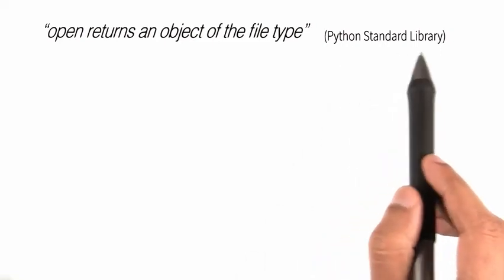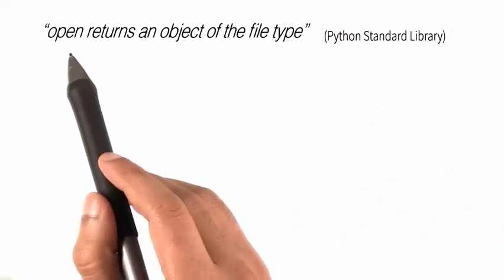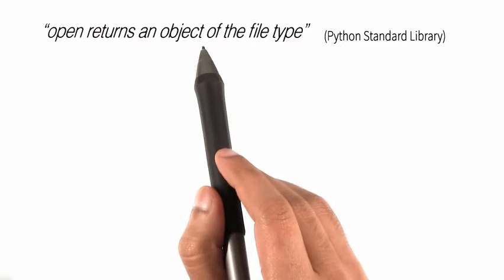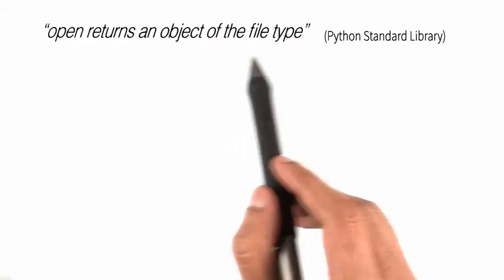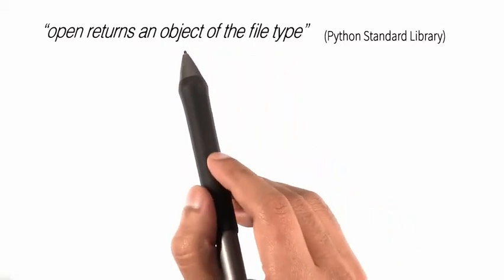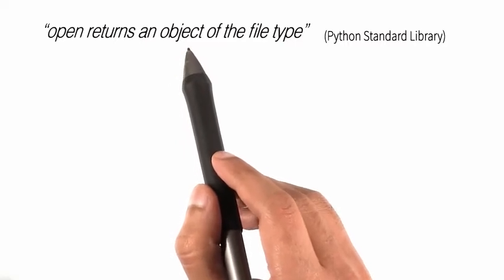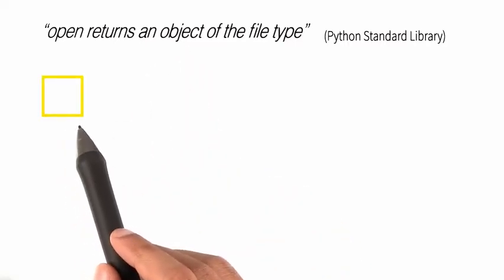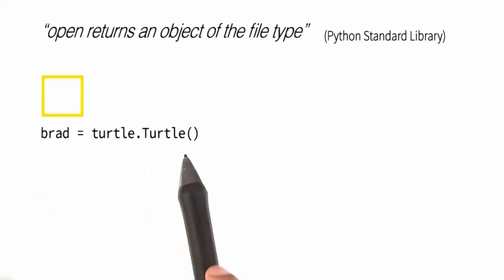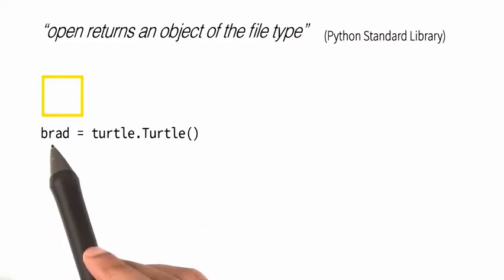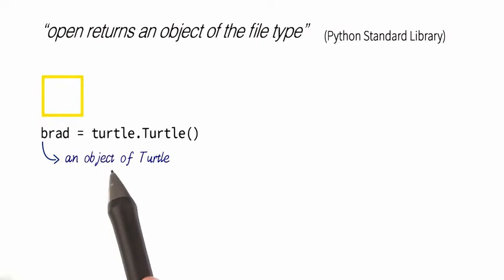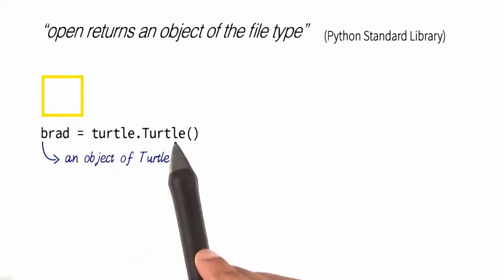So the Python standard library suggests that the function open returns an object of the file type. Now this word object is really interesting because we've seen it before. Remember the time when we were drawing squares using the class turtle? We were writing lines of code like this. This meant that Brad was an object or instance of the class turtle.